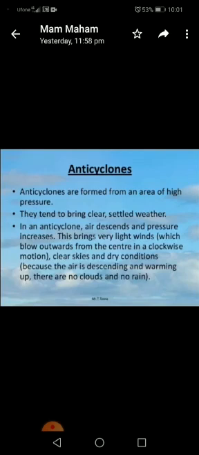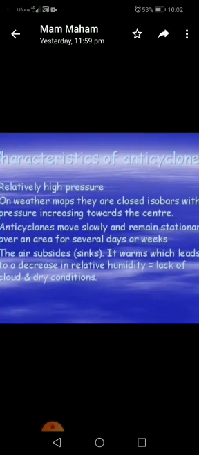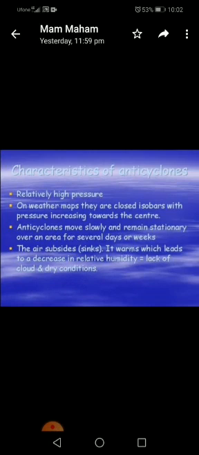In an anticyclone, air descends and pressure increases. This brings very light winds which blow outward from the center in a clockwise motion. Clear skies and dry conditions because the air is descending and warming up. There are no clouds and no rain. Now there are some characteristics of anticyclones.